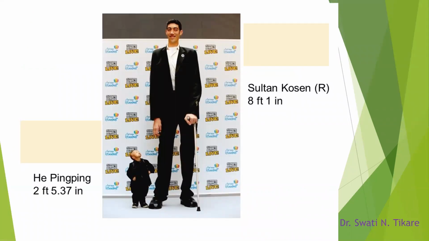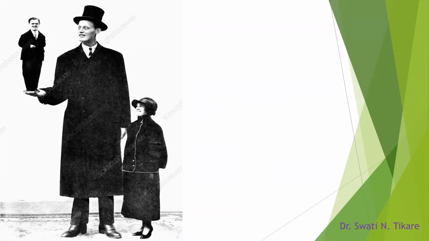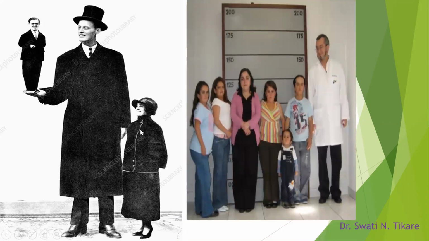So here is Mr. He Ping Ping, all of 2 feet 5 inches, trying to have a glance at Mr. Sultan Hussain, who is 8 feet 1 inch tall. In this figure, you can see a normally heighted lady standing beside a tall statured man, whereas on the left side we can see a dwarf person. So this is a comparative picture of how the heights vary.